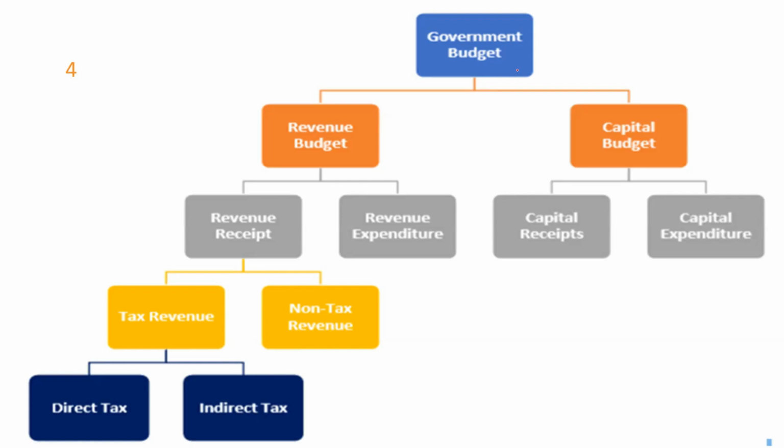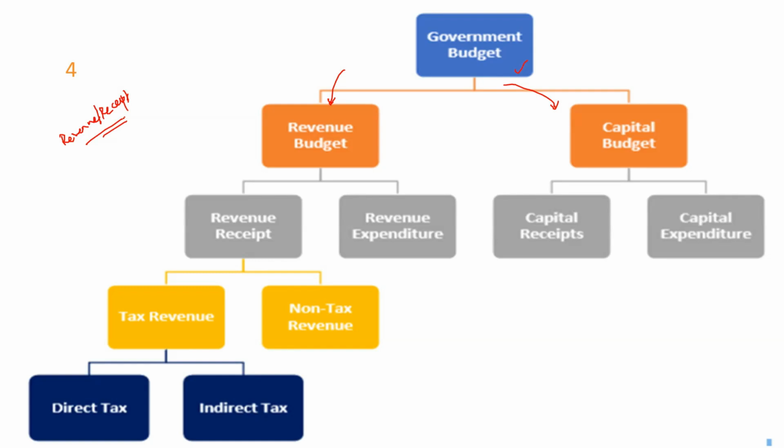You have the Union budget or the government budget, and not just the Union budget, even the state government budgets look similar. Now, this budget may be divided into a capital account and a revenue account. You need to distinguish between the terms revenue and receipt from here. Normally, we use these two terms interchangeably, but for the purpose of our budgeting, we are going to treat these two terms differently.